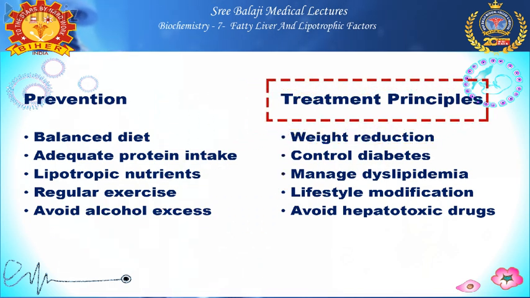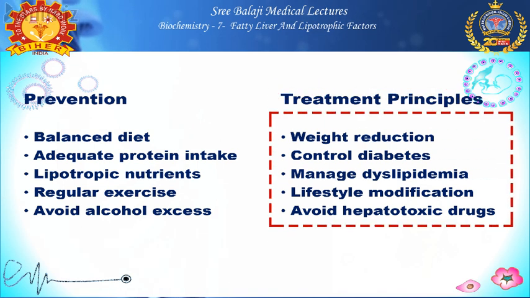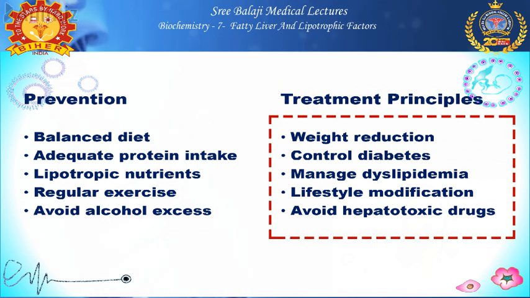Coming to treatment principles, first is of course weight reduction. Second is control of diabetes and prevention of development of metabolic syndrome. We should manage dyslipidemia, should undergo lifestyle modification like diet as well as exercise, and we should avoid hepatotoxic drugs. So these things will help in prevention of this fatty liver in our society. Thank you.